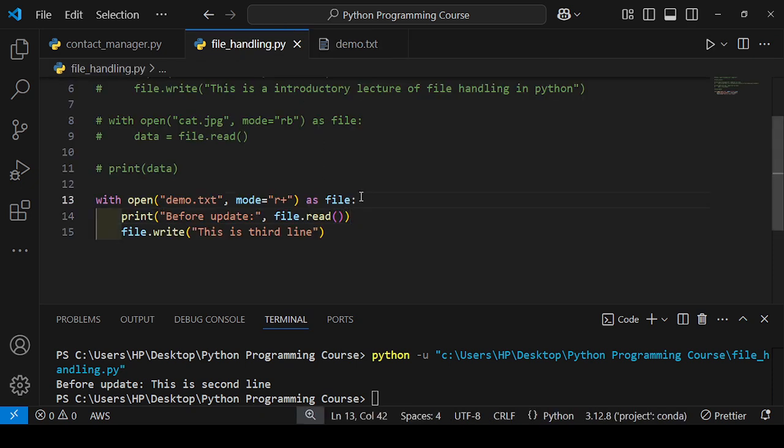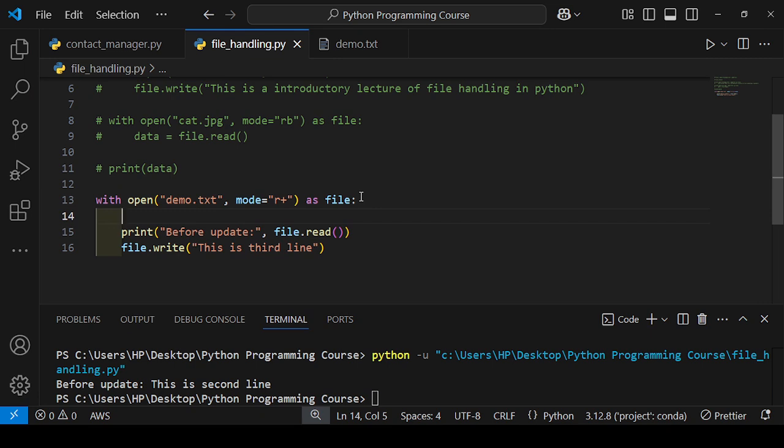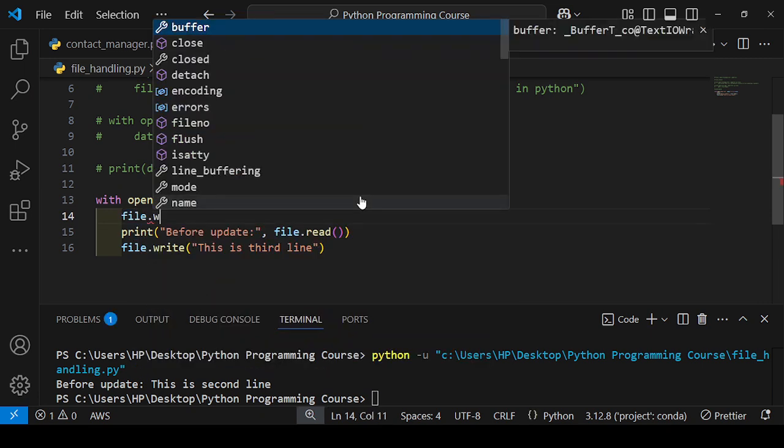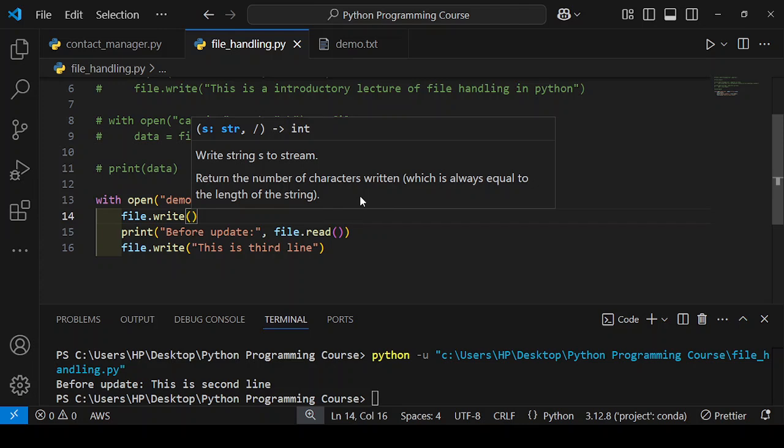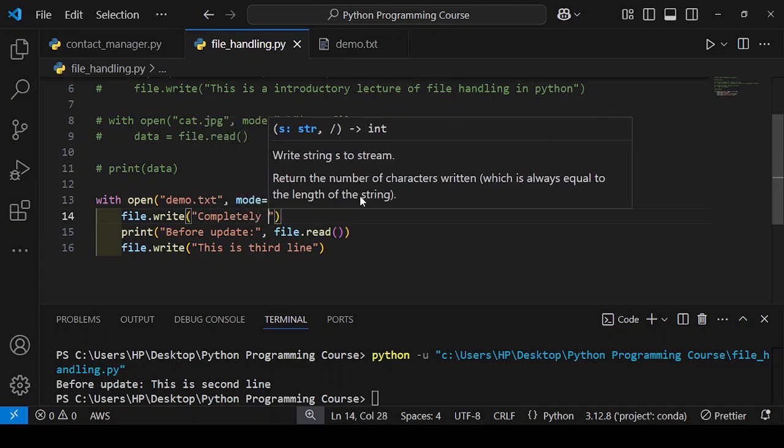First, file.write. Here I will add completely new content.